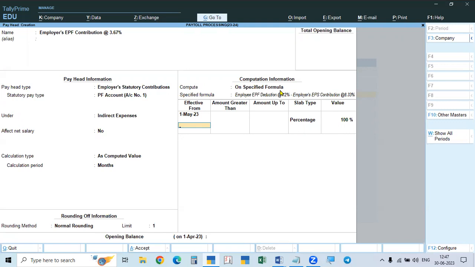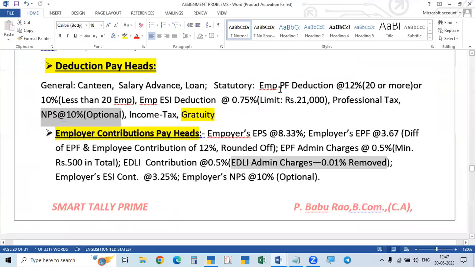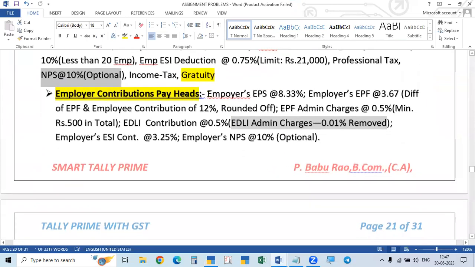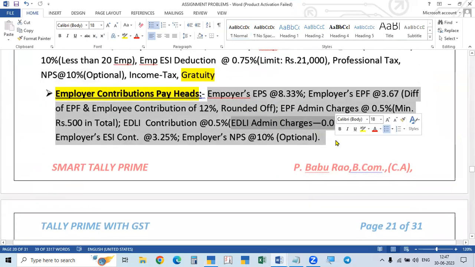Employees deduction 12% reduced by the employer's EPS contribution of 8.33%. The balance is the amount payable to the employees provident fund. So like this, you must be very careful. So we have made all the deductions and contributions.